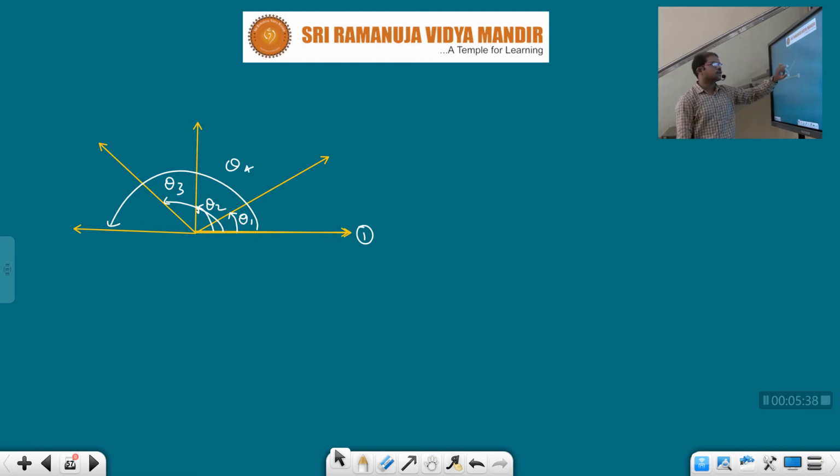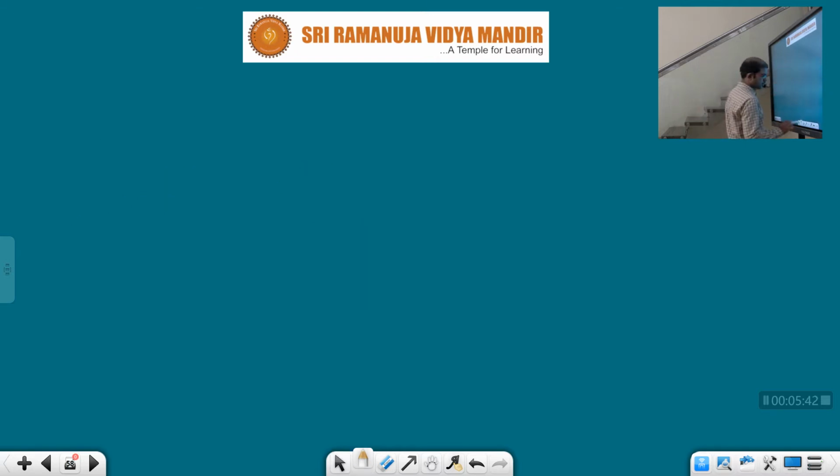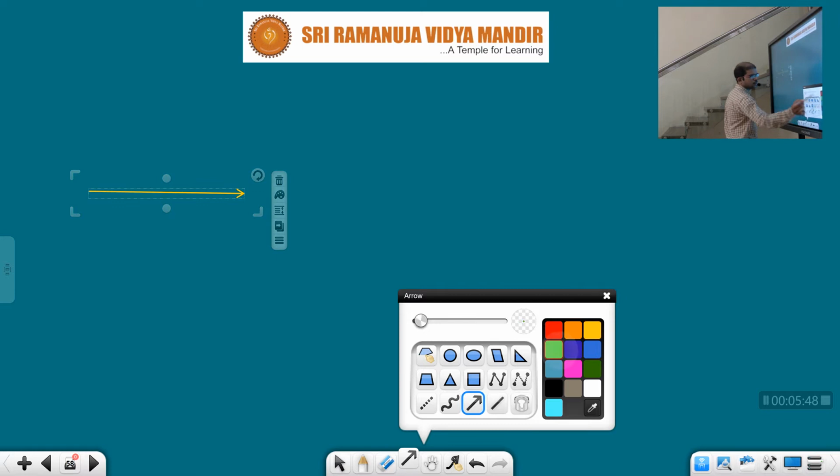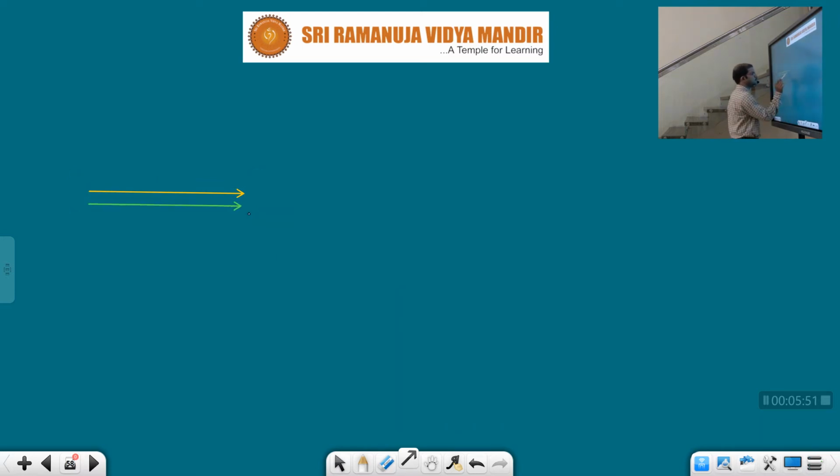See, suppose numerically, this is the first line and this is the second line. Clear? What is the angle between these two, children? Is there any angle existing between these two? No angle, right? So what is the angle here? 0 degrees.